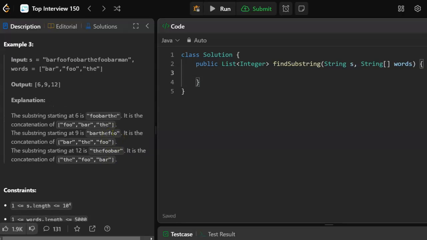Let's take an example here. So example 3. We have three three-letter words, so our sliding window is going to have a width of 9. We're going to slide the window one character at a time, and every time we do that, we're going to have to clone the hash map because we want to be able to start fresh with the words and their original counts.